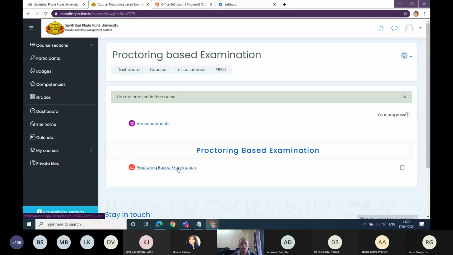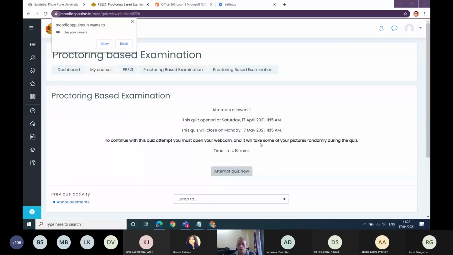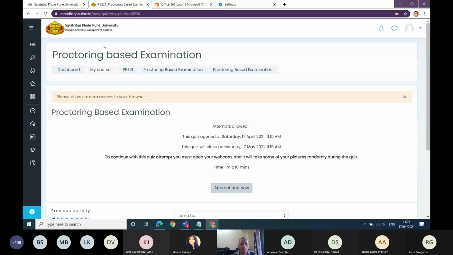When I click there, it says you must open your webcam and it may take some of your pictures randomly during the quiz. Towards the left side in the browser, it will ask you Moodle sppulms.in wants to use your camera. You have to say allow. Until you say allow, the examination will not start.